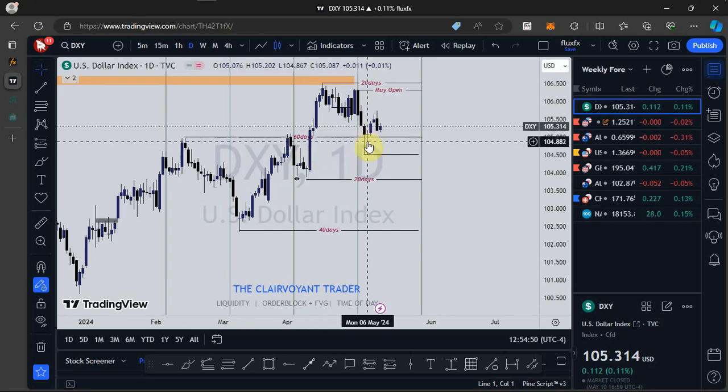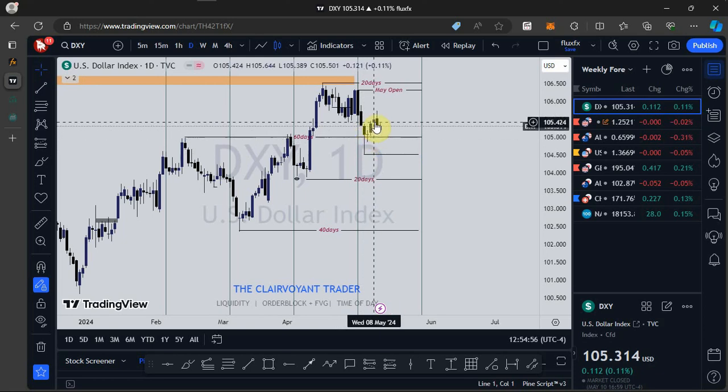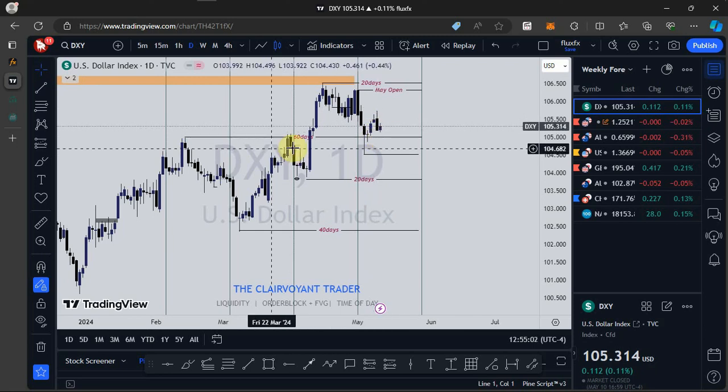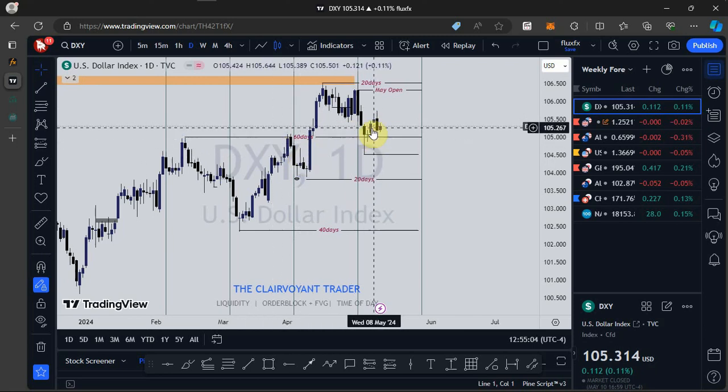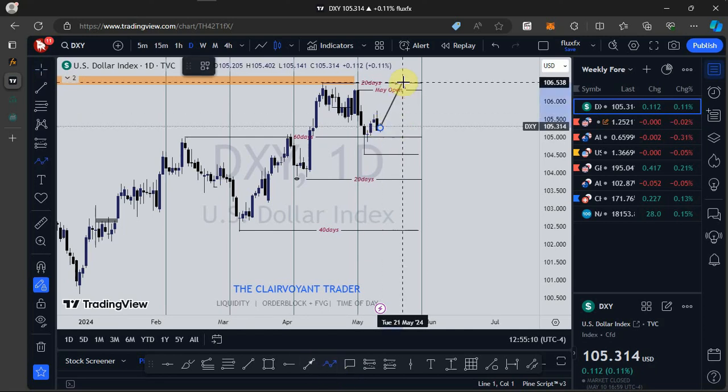But look at what happened. Price tapped into the fair value gap, and right after that we had a swing low formation, and price closed above this fair value gap last week. So going into next week, I'm expecting to see price continue to push to the upside.